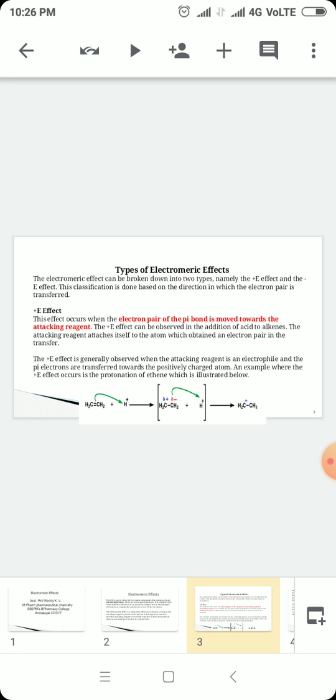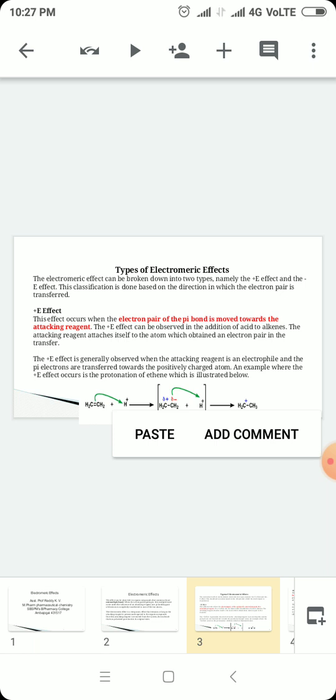Electrophiles are electron deficient species, those species which have a positive charge. Okay? And the pi electrons are transferred towards the positively charged atom. The positively charged atoms are nothing but electrophiles.